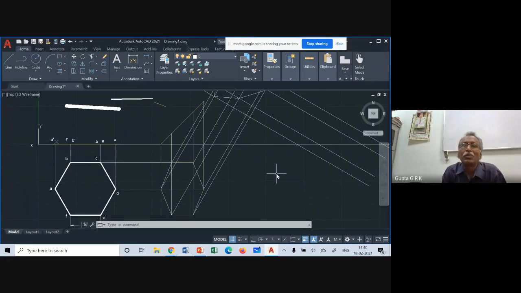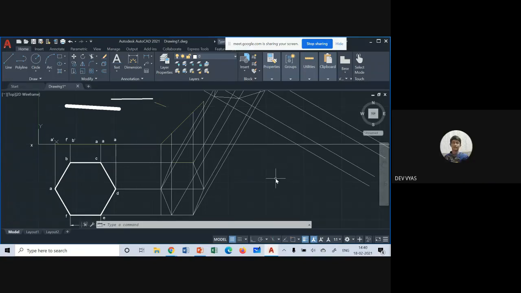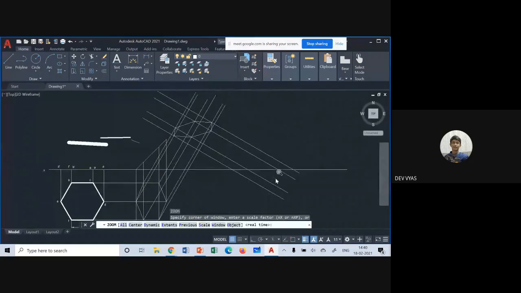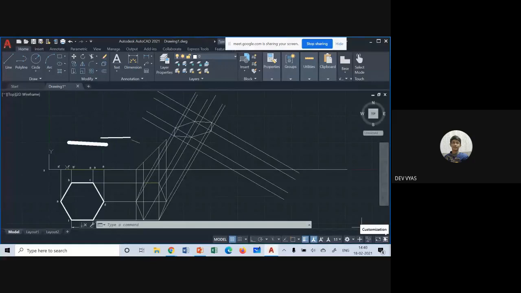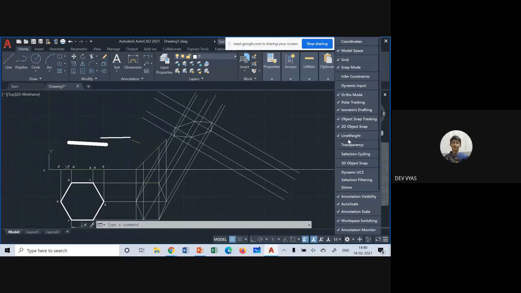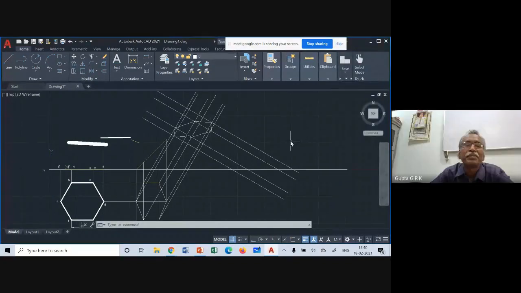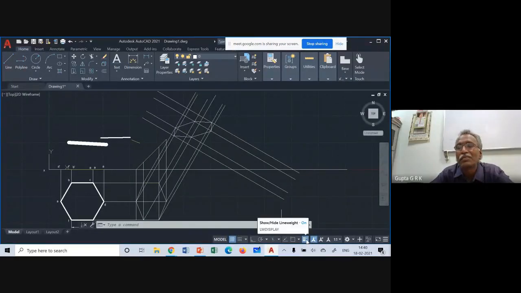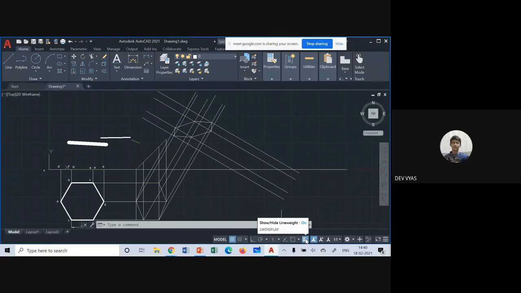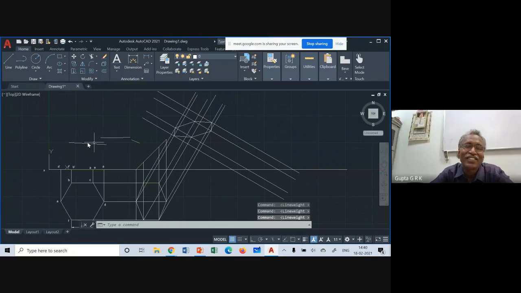But actually, what we were saying is that this method of checking the properties won't work until the bottom line weight option is checked. If you deselect that, means turn it non-blue, it is off. Just after snap, right side of snap option. If you click it, this should be on. If you turn it off, then the line weight will go off. So these thicknesses are going off. If I click on this, these thicknesses are coming. That's right.